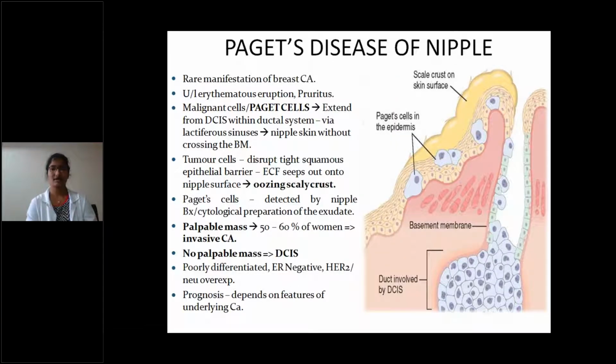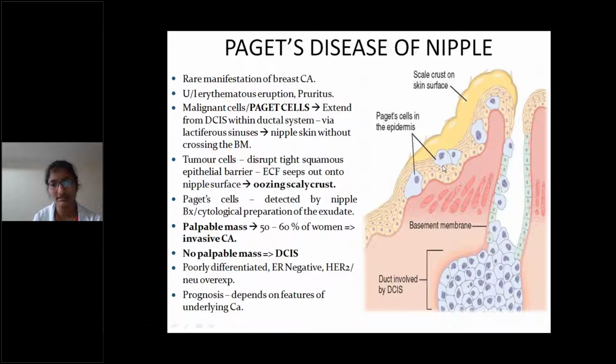Okay. Next, coming to Paget's disease of the nipple. This is a rare manifestation of breast cancer, with a unilateral erythematous eruption or pruritus. Malignant cells, or Pagetoid cells, Paget cells, extend from DCIS within the ductal system via the lactiferous sinus to the nipple skin without crossing the basement membrane. From the DCIS, they proliferate into the nipple skin. Tumor cells disrupt the tight squamous epithelial barrier to extracellular fibrous sweeps onto the nipple surface, and an oozing scaly crust forms.